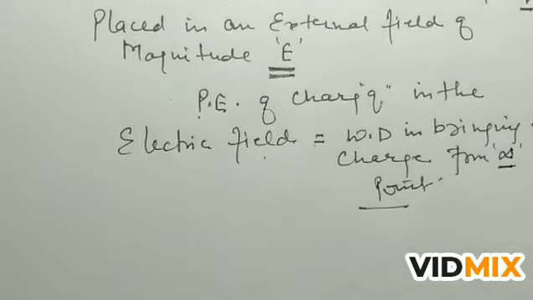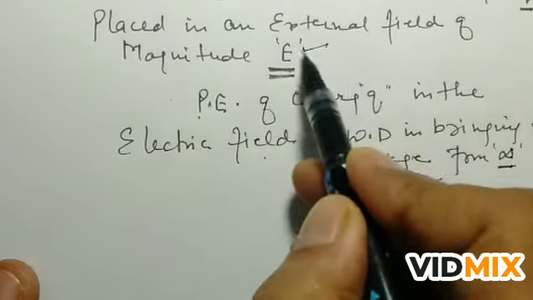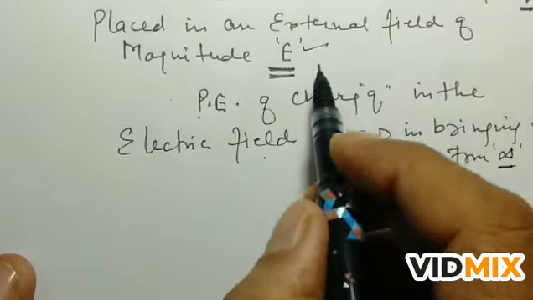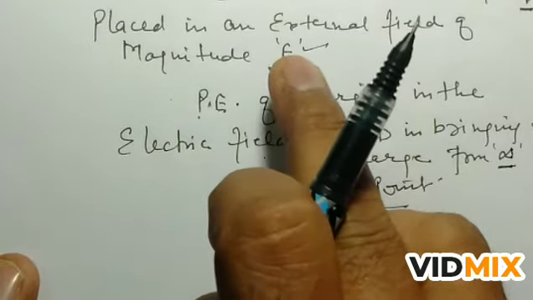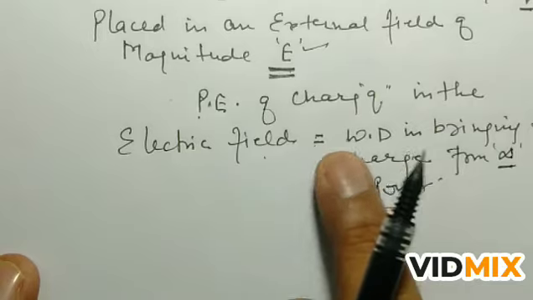So we had assumed that the electric field is E. This is the electric field and this is the external field. And what is the potential energy when we bring the charged particle? This is equal to the work done.